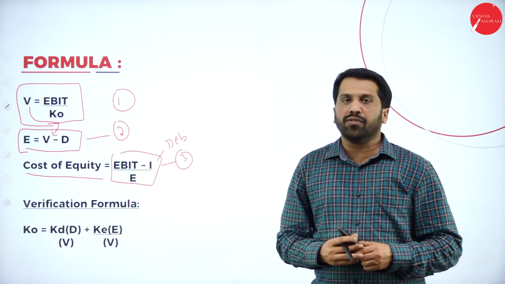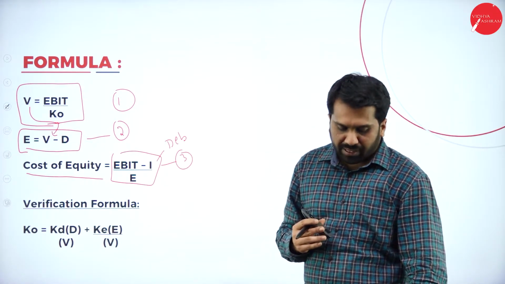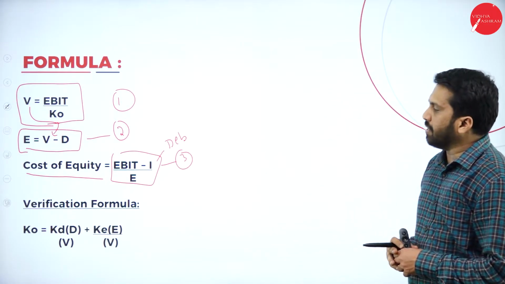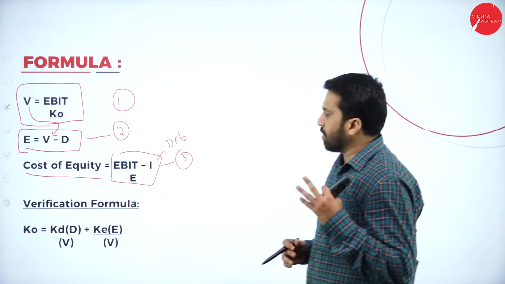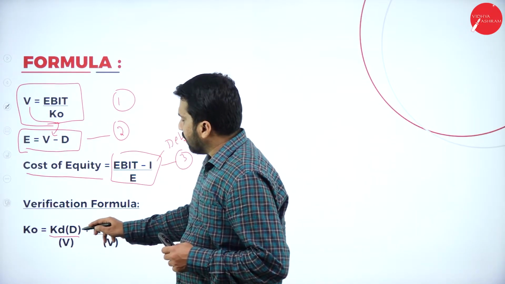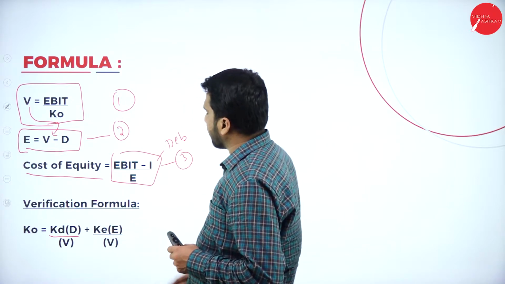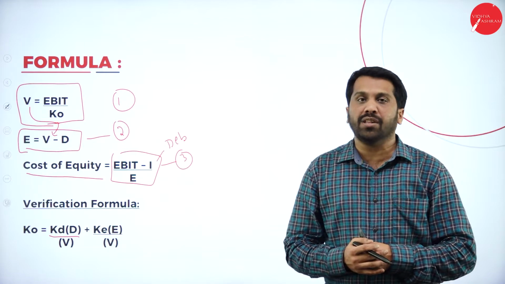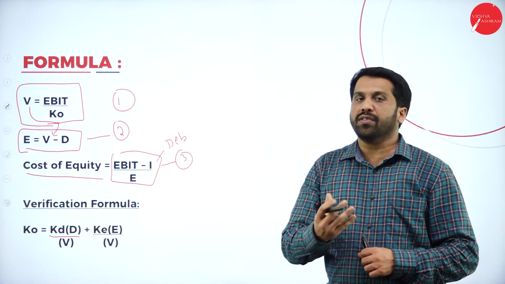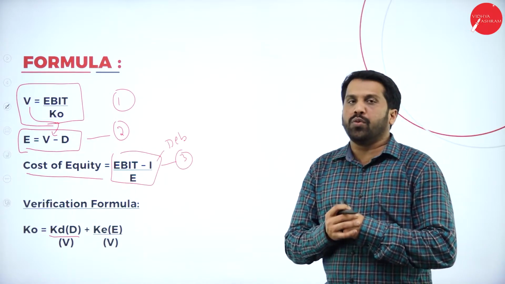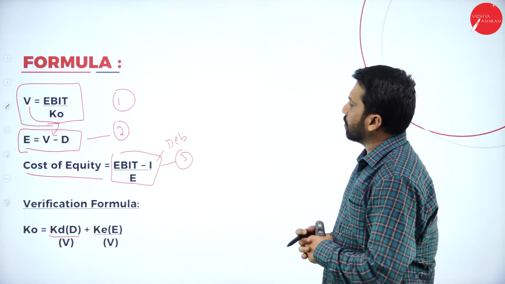Once you're done with this, you have to go for verification. What is the verification formula? The verification formula is cost of capital is equal to cost of debenture into debenture, plus cost of equity into equity, divided by value. Value means what? Value of the firm. So these are the information we have and we will work out this.